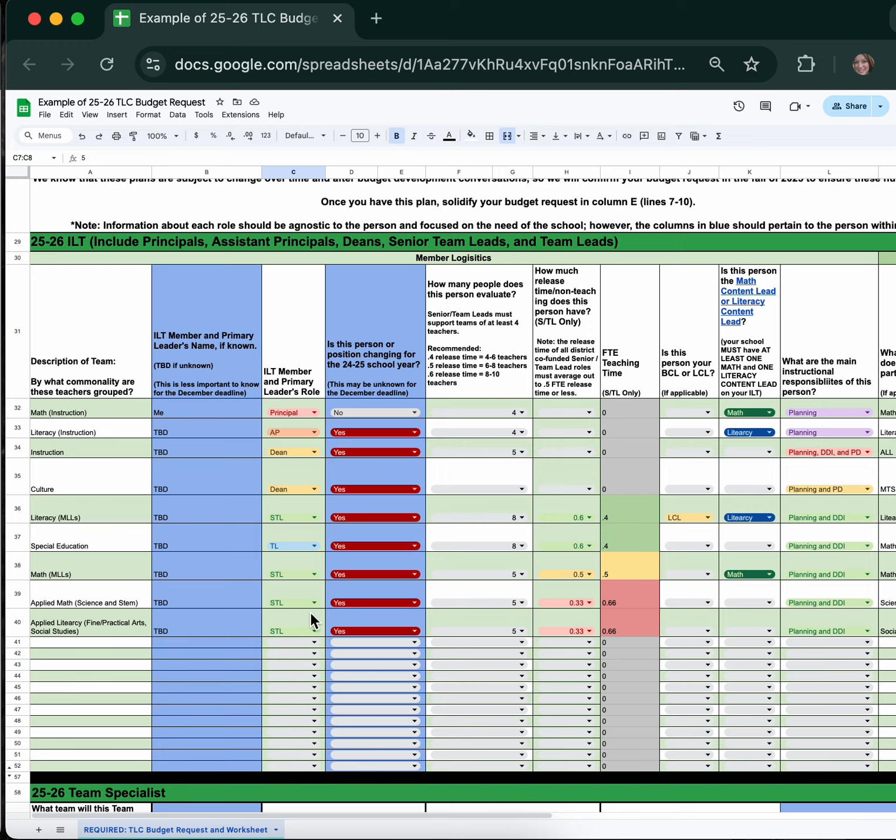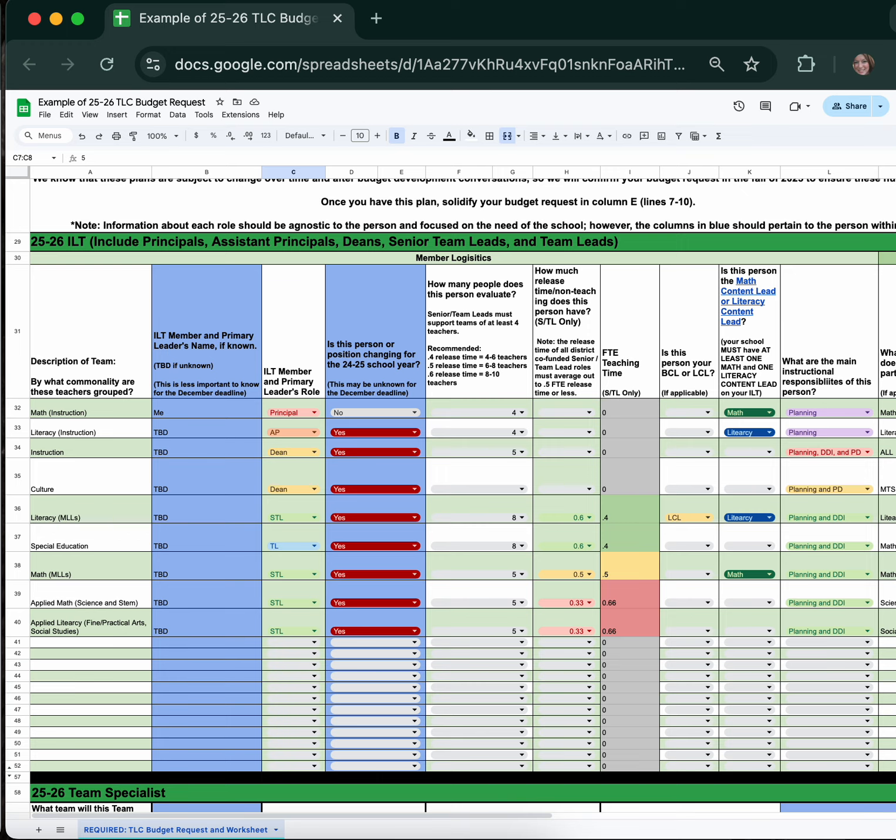your school. You can adjust this at any time, but this will allow you to dream as big as you're allocated for, and if you need to adjust, you can consider how much money you might save with less of a request or how much more money your school may need to spend to completely fund additional roles. From there, slide over to column A and determine the teams of people you need to successfully support, monitor, and meet your 25-26 MIS goals.